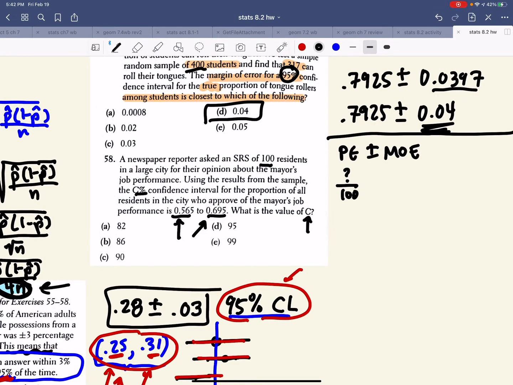So if I have an interval, so we'll start over, right? If I have an interval, then my point estimate is just somewhere smack dab in the middle of that. So to find out, you add the 2 and divide by 2, the midpoint formula.